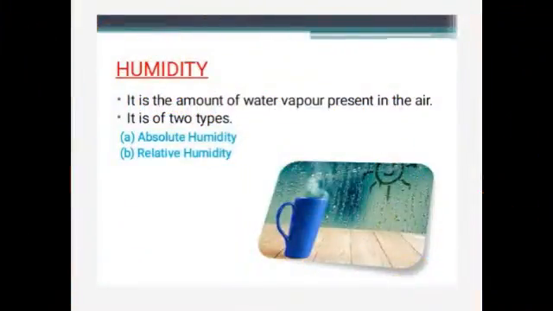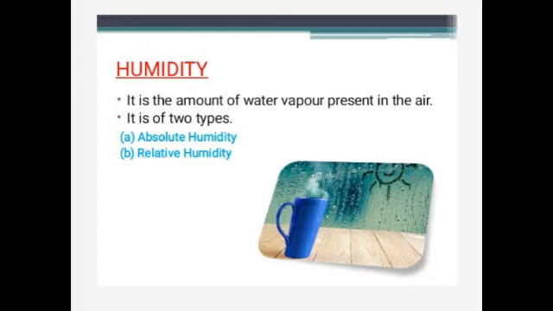So children, what is humidity? The amount of water vapor present in air is called humidity. It is closely related to air temperature. The humidity of air can be expressed in two ways: absolute humidity and relative humidity.